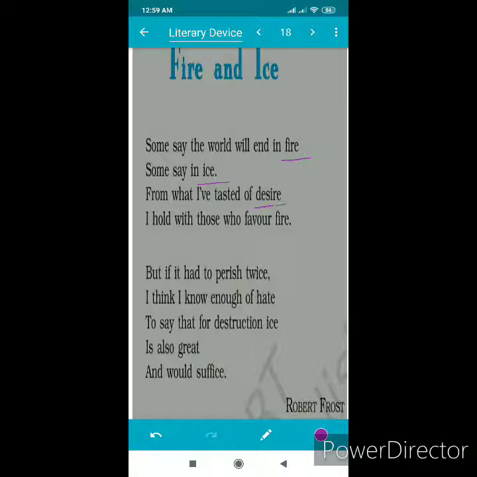Fire and desire have the same sounds, so we'll give the letter A to these lines. And fire and ice are totally different, so we'll give B to ice. Again in the last line you see fire, so again you give A. So in the first stanza your rhyme scheme will be A, B, A, A.